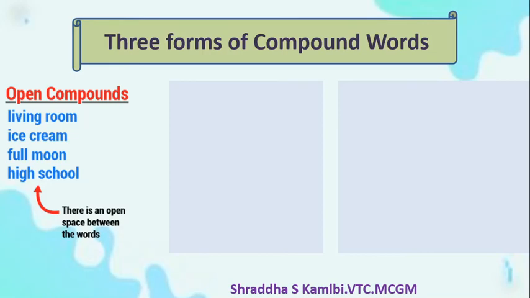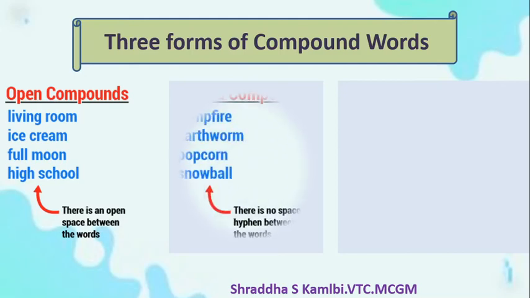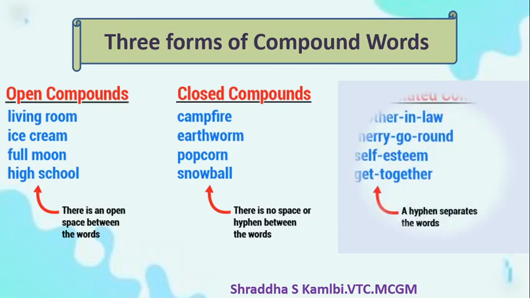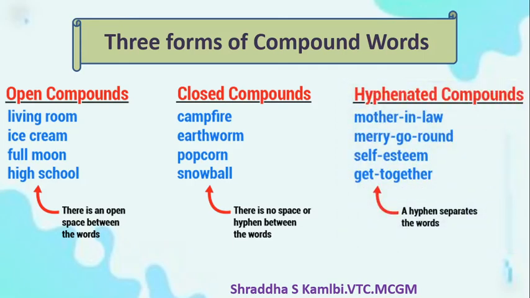We have open compound words, that is living room, ice cream, full moon, high school. There is a space between these two words. You leave a gap when you write these two words. The next form is closed compound words, where you don't leave a gap: campfire, earthworm, popcorn, snowball. There is no space, and no hyphen also. And then you have the hyphenated compound words: mother-in-law, merry-go-round, self-esteem, get-together, etc.